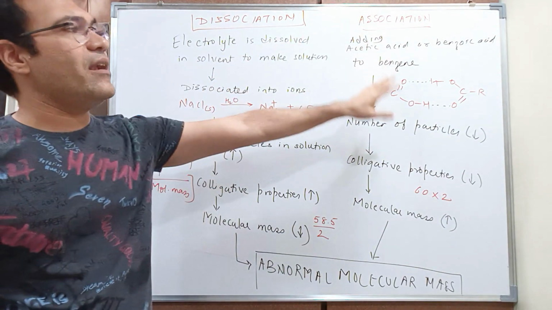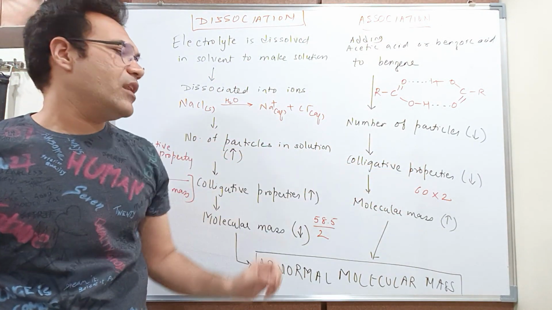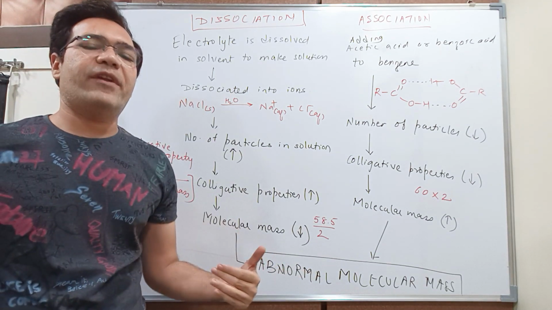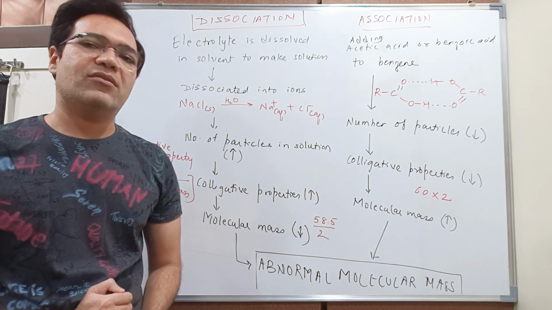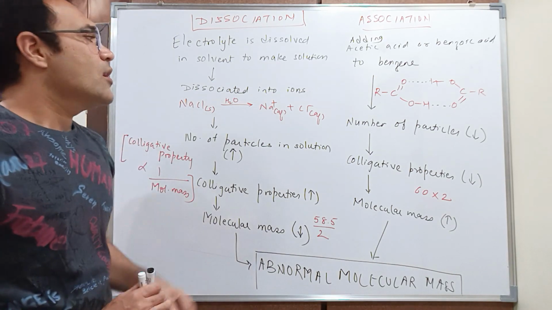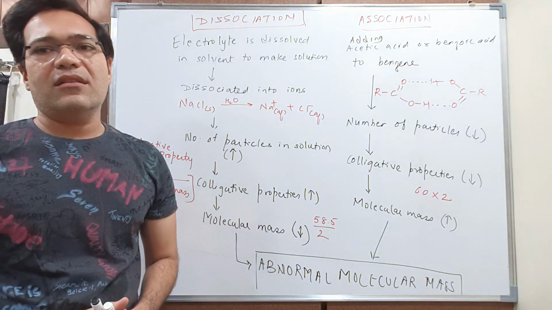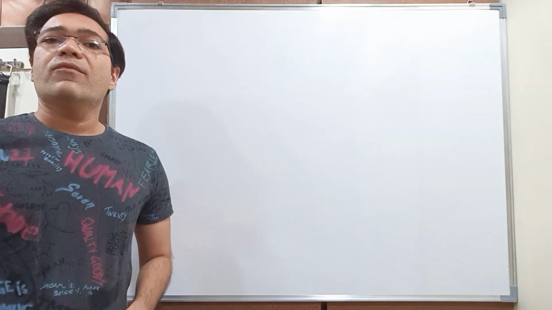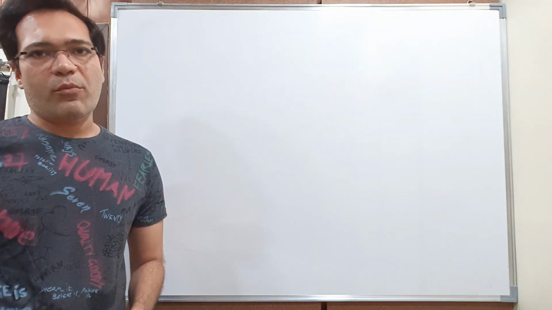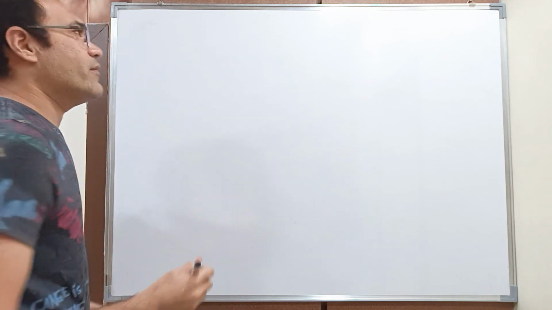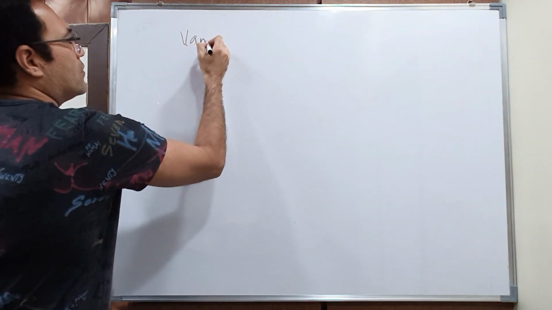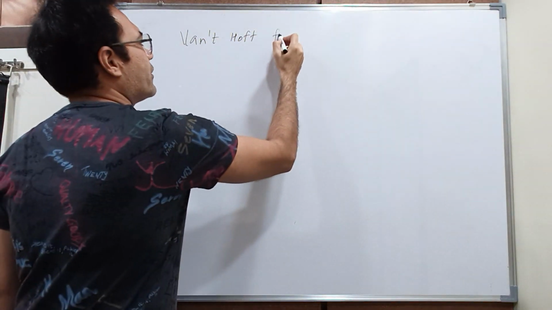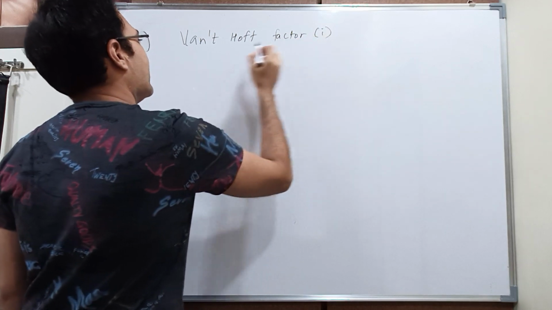Both dissociation and association phenomena will give you a molecular mass which is abnormal molecular mass. Means it is quite different from the normal molecular mass or correct molecular mass. Okay. So in these two cases you cannot apply the formulas of colligative property we have learned so far. So now students, what is the solution to this problem? The solution to the problem was given by a scientist called Van't Hoff. Van't Hoff proposed the Van't Hoff factor denoted as i.